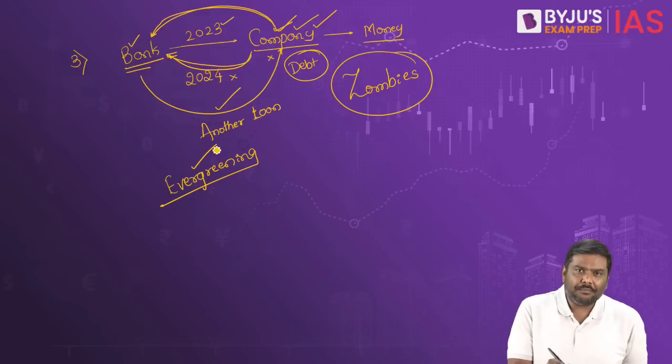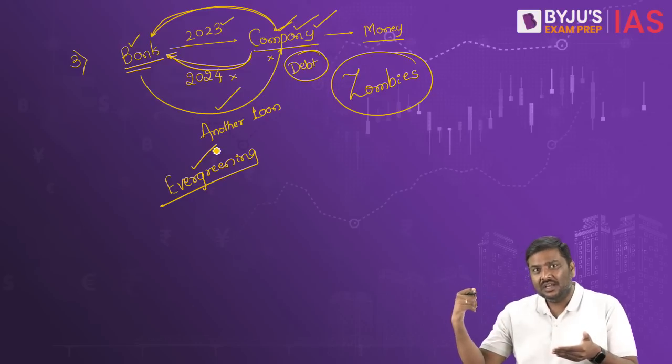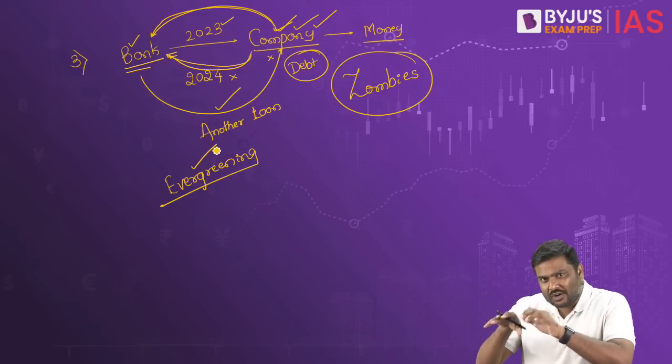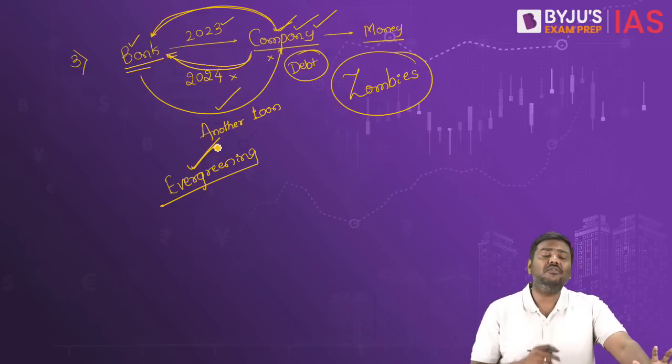So whenever the companies keep on taking these loans to repay existing loans and ensure that the asset quality will not come down, this is called evergreening of loans. Now, what is the problem with this?